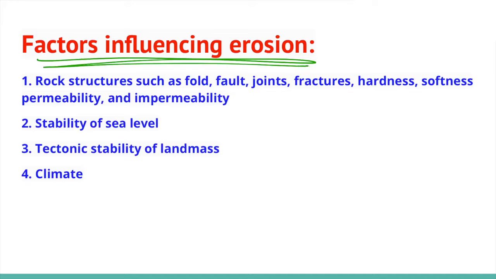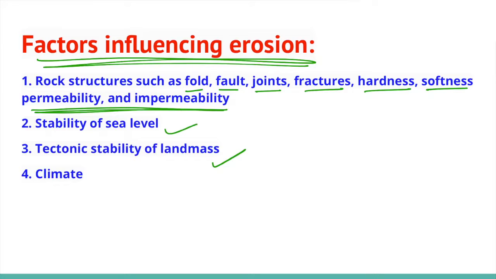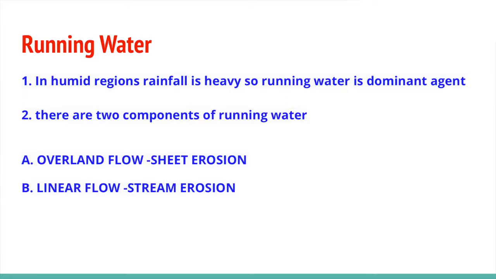Factors influencing soil erosion: rock structures such as folds, faults, joints, fractures, hardness, softness, permeability and impermeability; stability of the sea level, tectonic stability of the land mass, and climate. All these factors influence soil erosion. Let's discuss some of the factors responsible for soil erosion.